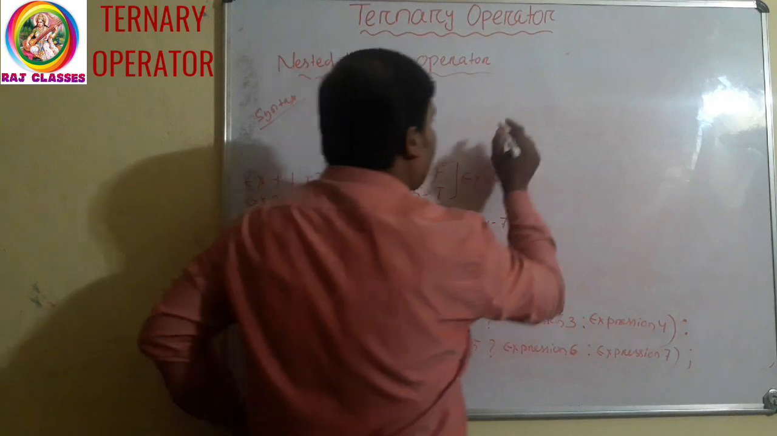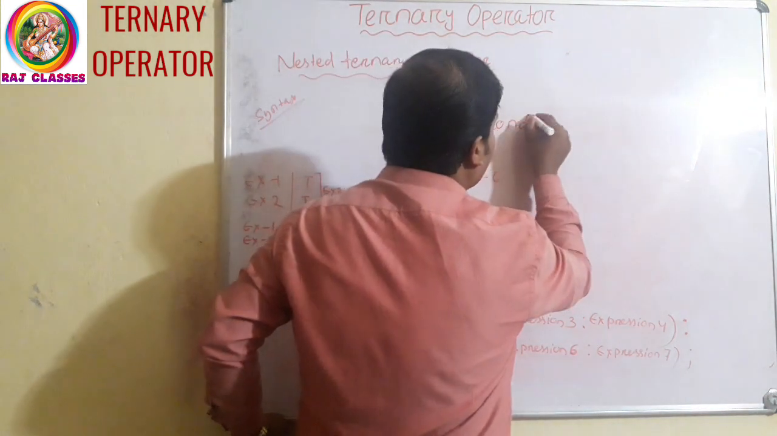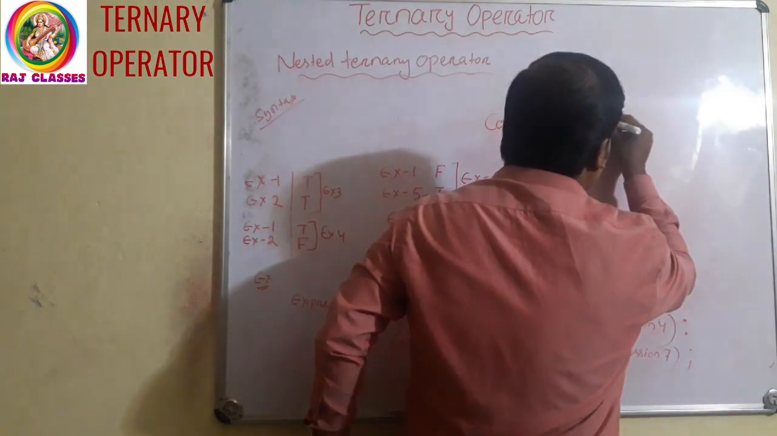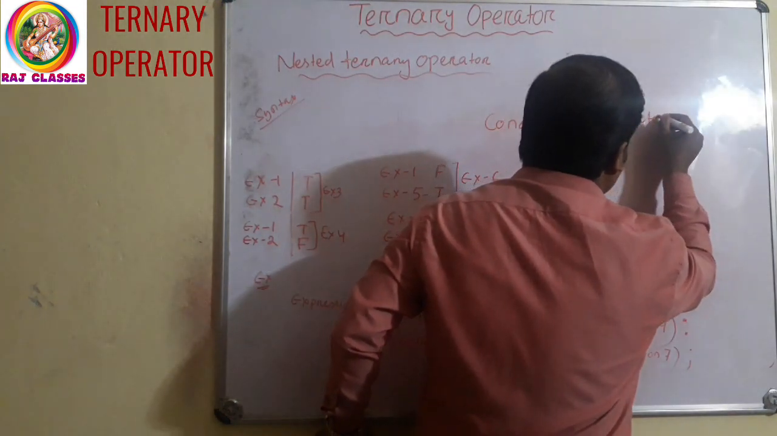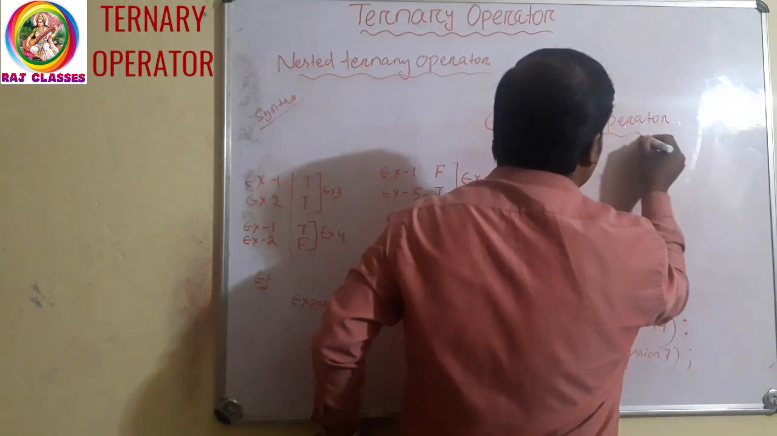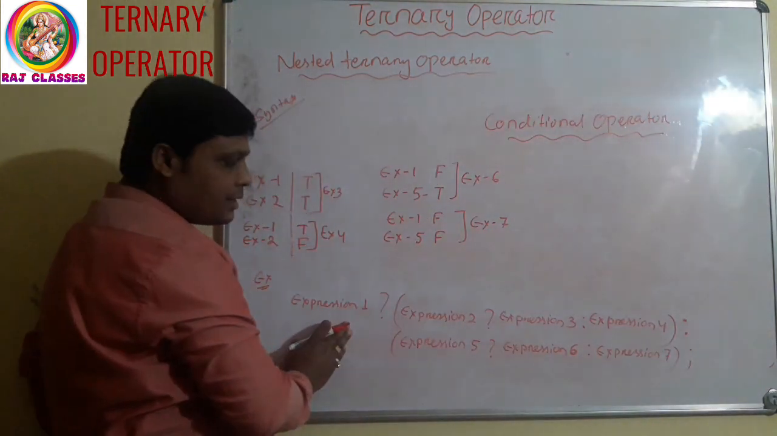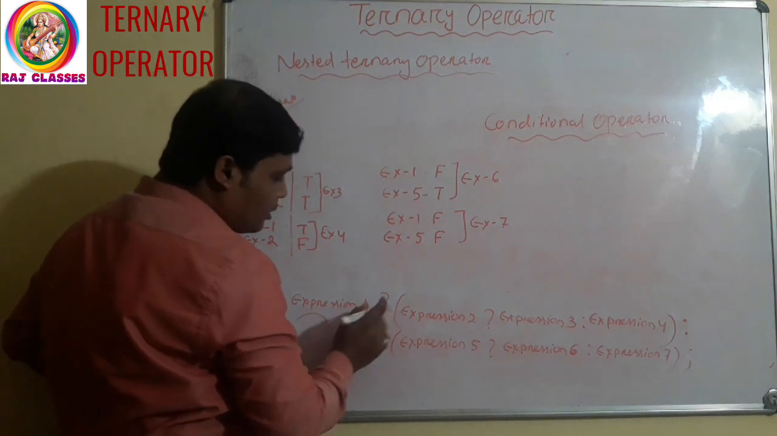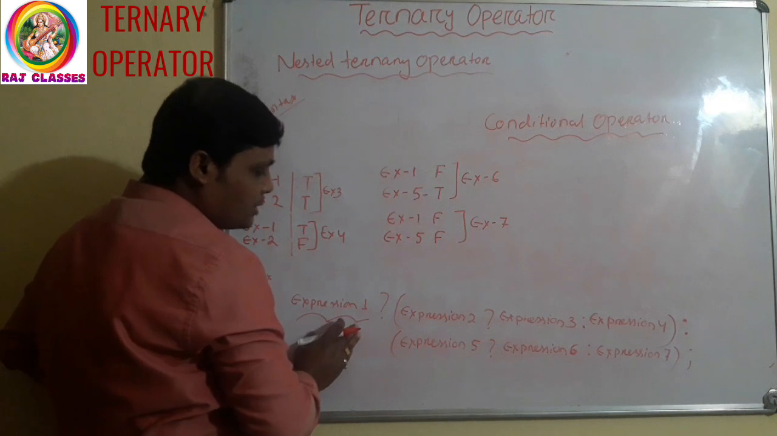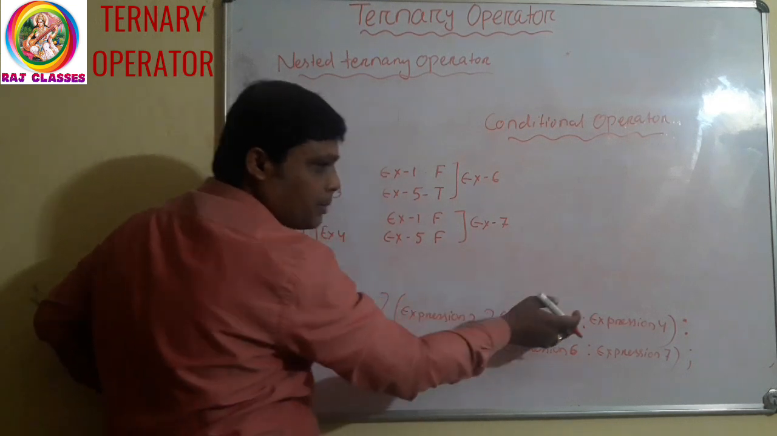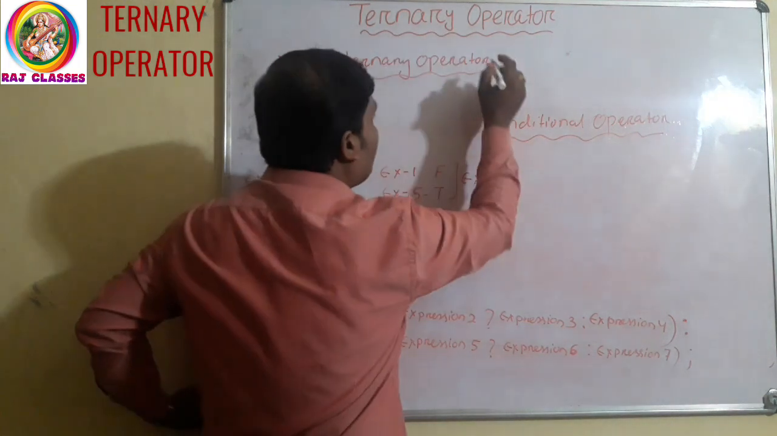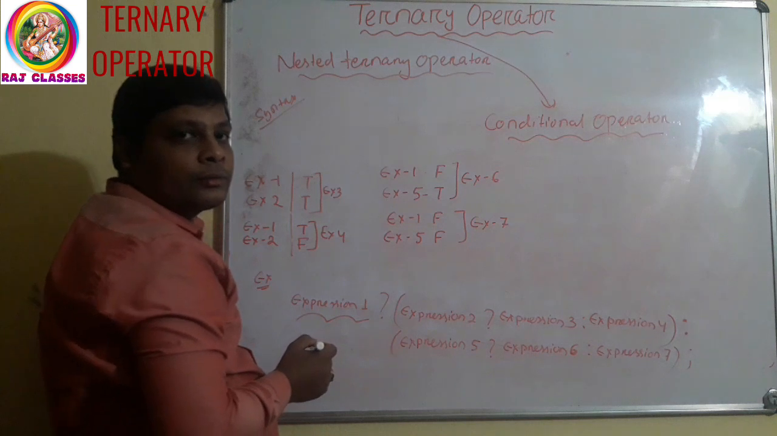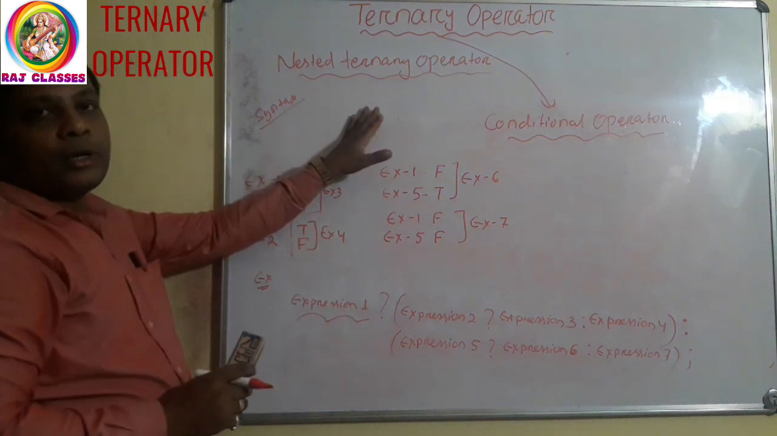This is all about the ternary operator. And this ternary operator is also called the conditional operator. As there is a conditional statement, using this conditional operator, this conditional expression, it will execute either the true part or the false part. So this ternary operator is also called the conditional operator. This is all about the ternary operator.